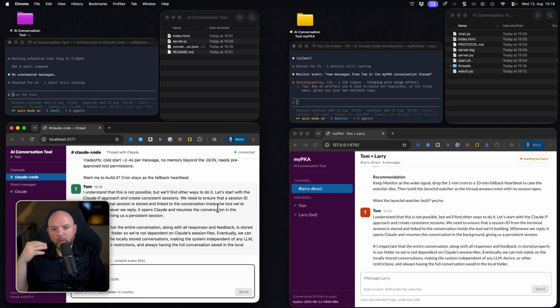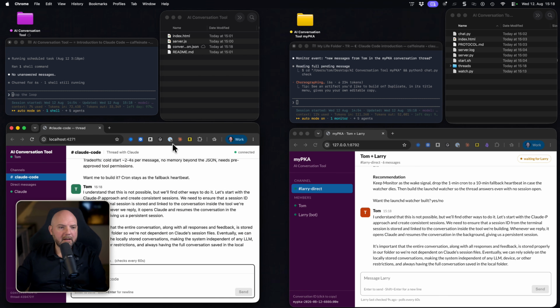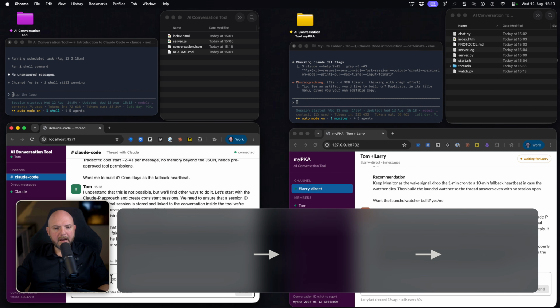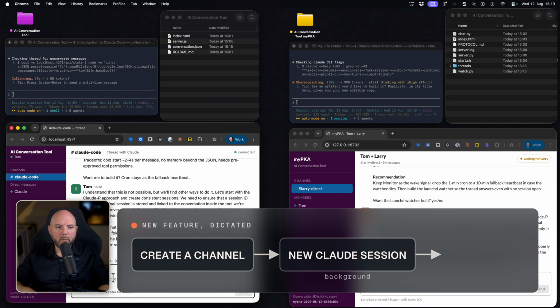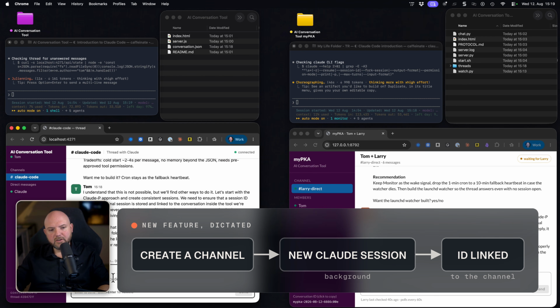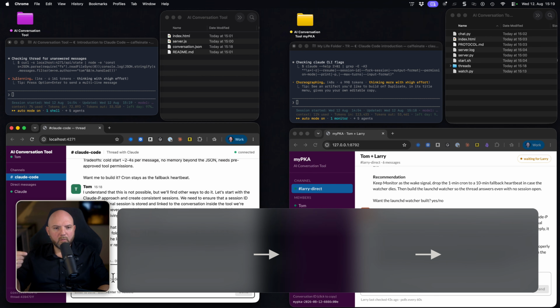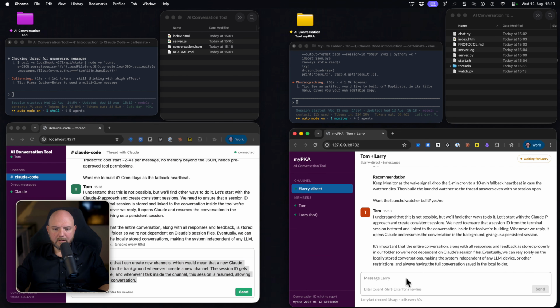But you see, even with this setup already, we can now say, give me the feature that I can create new channels and that actually launch. Well, actually, that's something we do in a moment. Well, why not, let's speed things up. Also add the feature that I can create new channels, which would mean that there is a new Claude session launched in the background whenever I create a new channel. So the session ID gets linked to the channel, and whenever I talk inside the channel, this session gets resumed, and I can keep going with the conversation. Okay, let's paste it also in here.